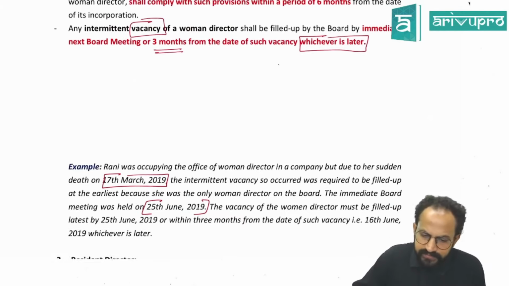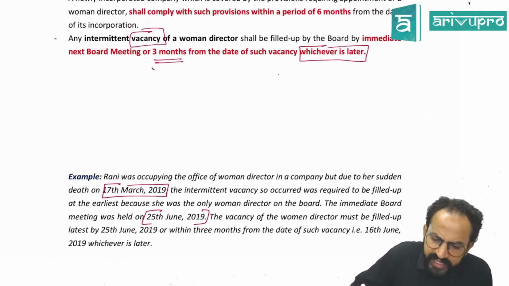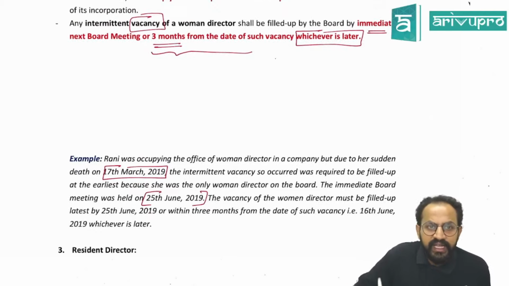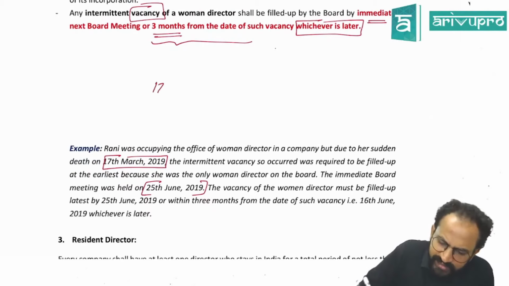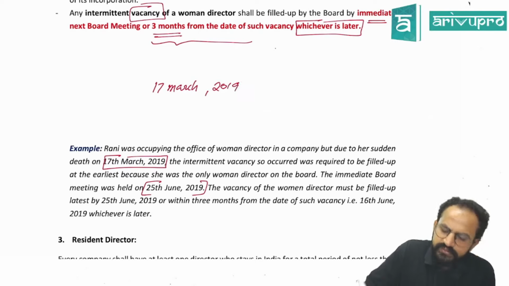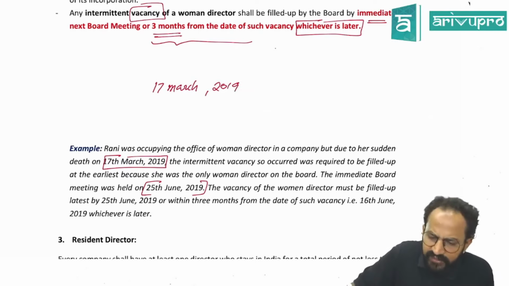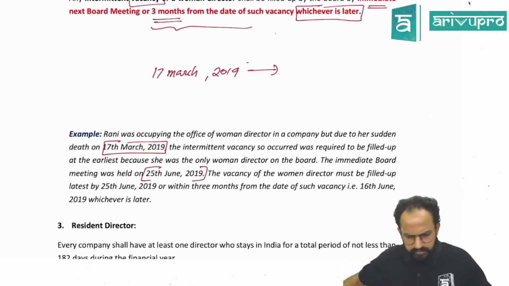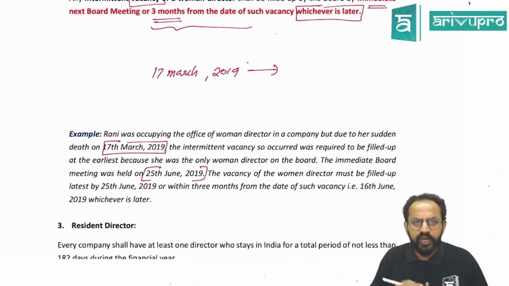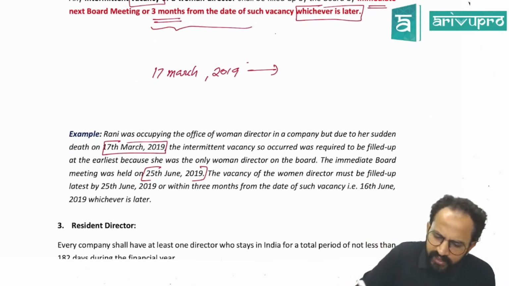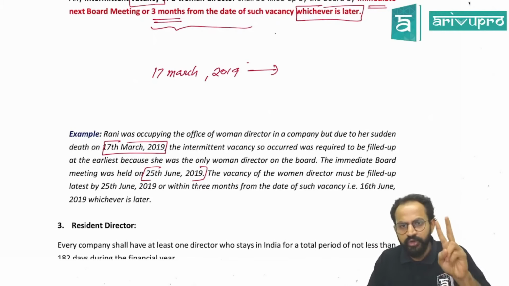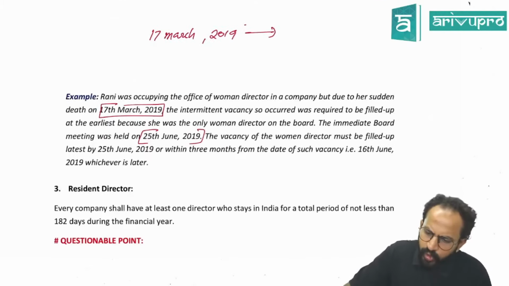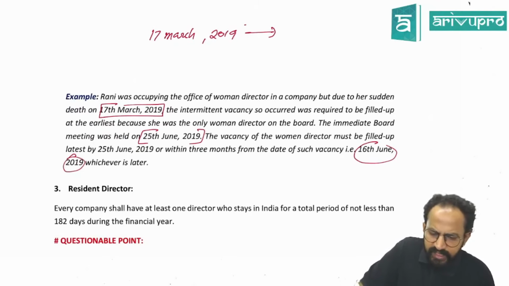Okay, sir. Now see, 3 months from the date of such vacancy or the immediate next board meeting. In our case, she vacated on 17th March 2019. From here, I will have 3 months. So calculate 3 months. Okay, sir. March to April 1, April to May 2, May to June 3. So by 16th June 2019 is our 3 months.